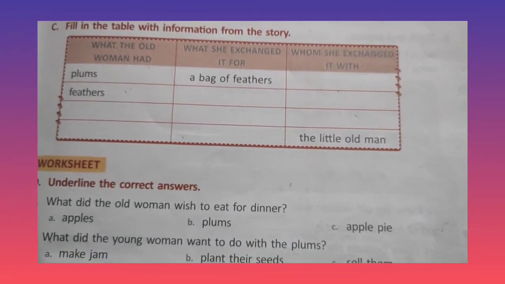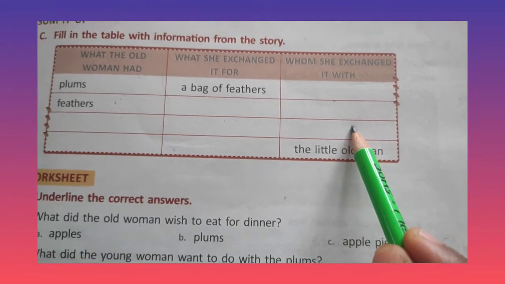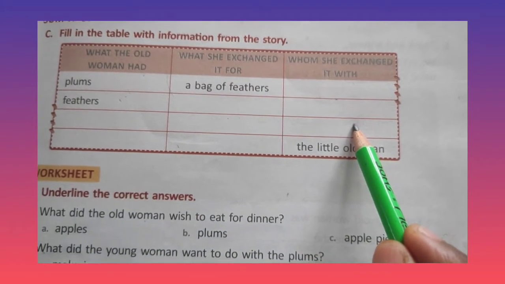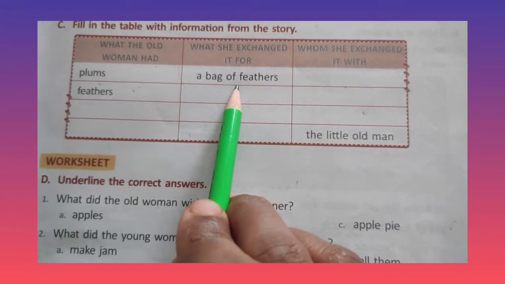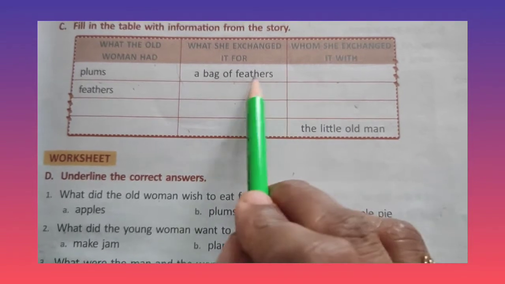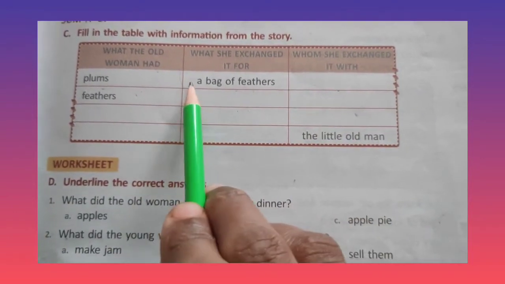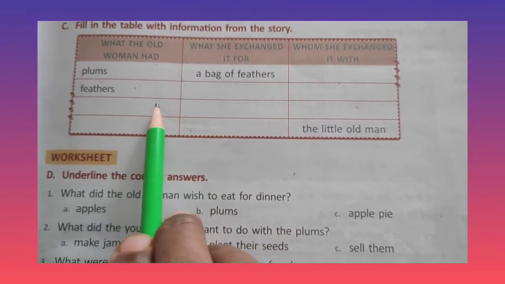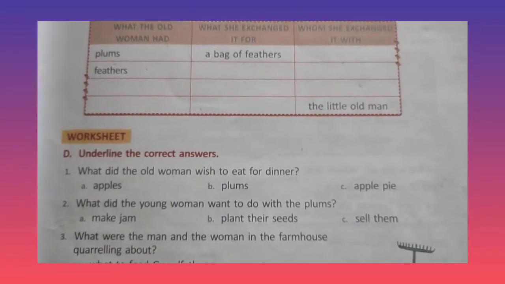to whom, to which persons she exchanged. That you have to write here in the box. For example, plums, a bag of feathers. After that, to whom she gave that you have to write this. I hope you can write this. Read the textbook and you can write here. I will be posting the answers in the evening. And let us check. Turn to page number 34.